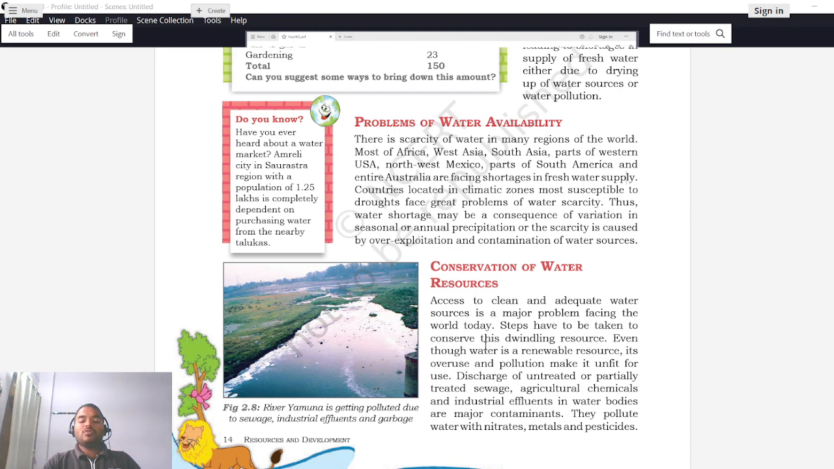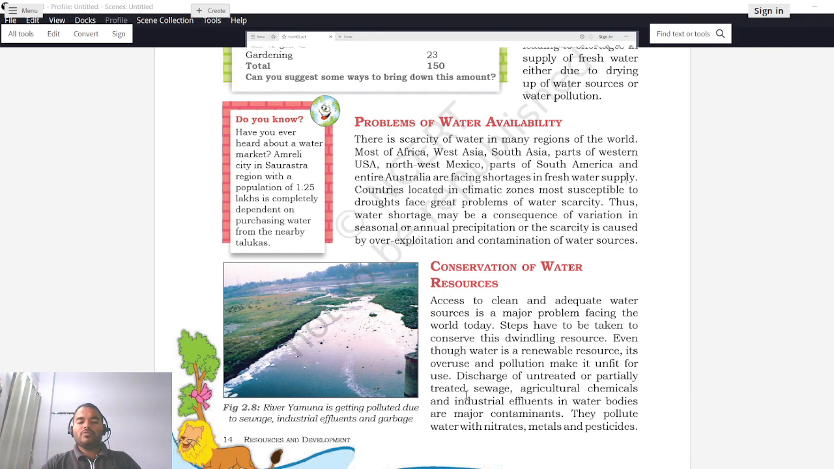Steps have to be taken to conserve this dwindling resource. Even though water is a renewable resource, its overuse and pollution make it unfit for use. Since water is a renewable resource, it replenishes itself, but the time of replenishing is much higher than the rate at which we are consuming. So what will happen? The overuse will reduce the water sources, and the addition of pollutants to this water will destroy the resource completely and make it unfit for drinking.